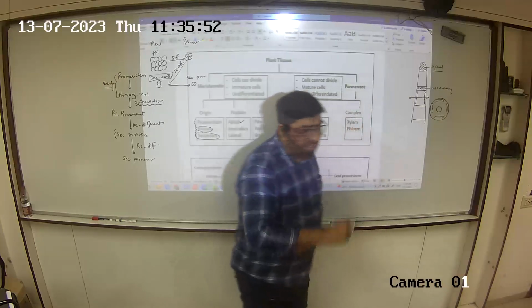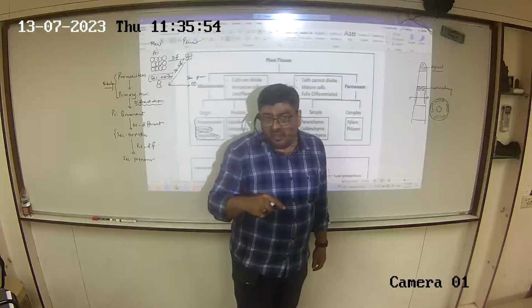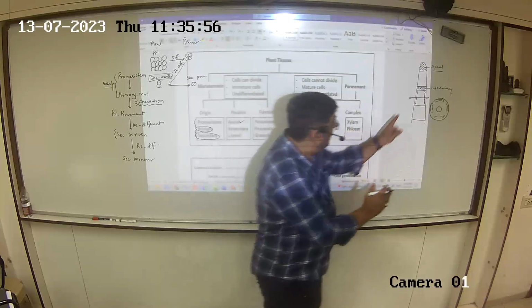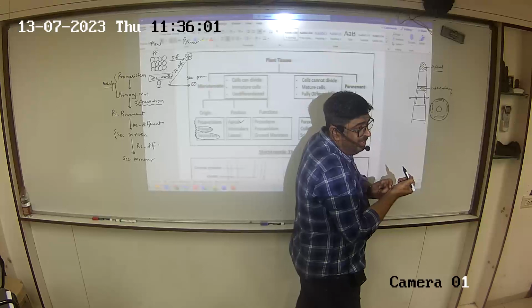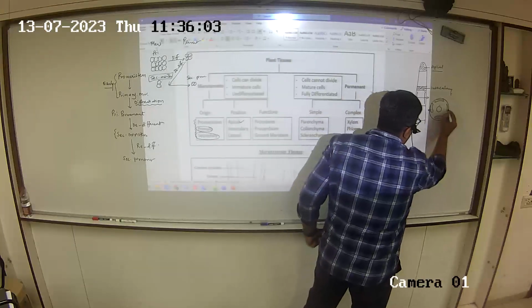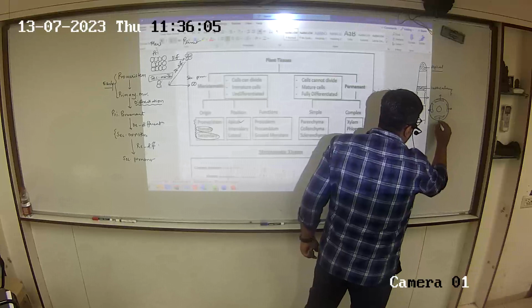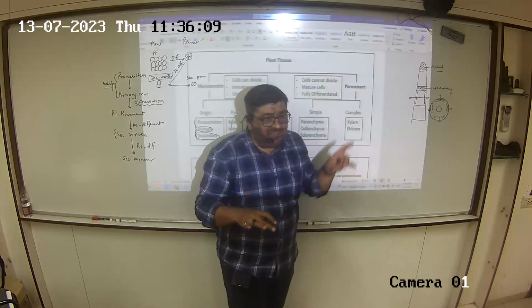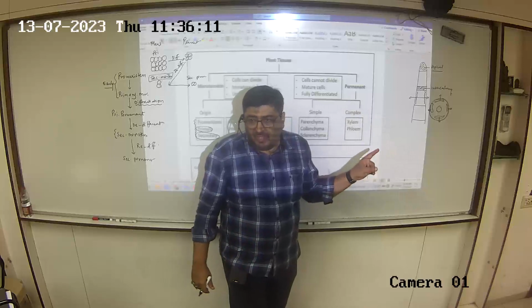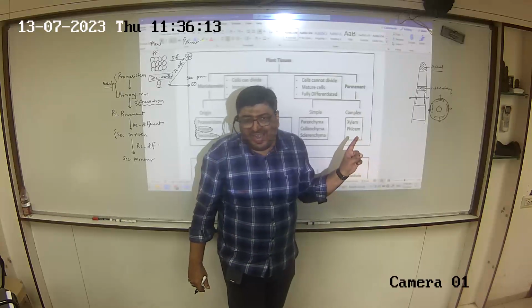Can you see? Right at the periphery, tissues are there. When I look at it from the front side, I can see only the two-dimensional part. This is what I will see. Now the direction of growth will be this. Isn't it horizontal growth now? So yes, this is the lateral meristem.